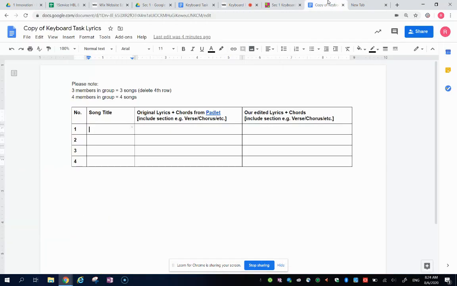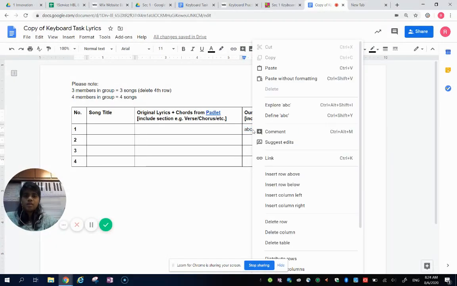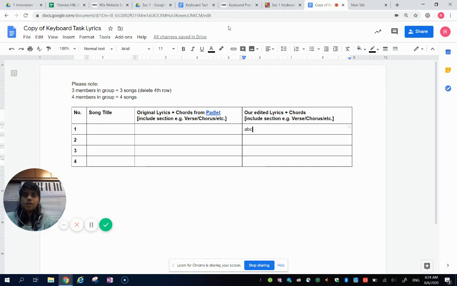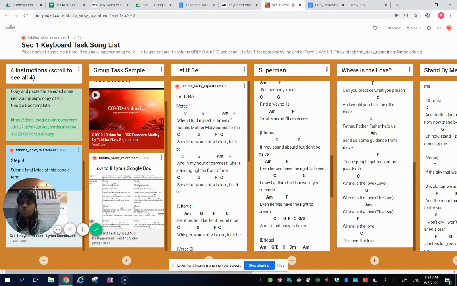Once you're done, what you're going to do is copy and paste the stuff in the last column, the one that you already wrote. Let's say I wrote something here. Of course, it has to be your lyrics, not ABC. This is just an example. I will copy it, Control C, or you just right click and press copy. And then where are you going to submit it? You can go back to the Padlet, which has the form on step 4.